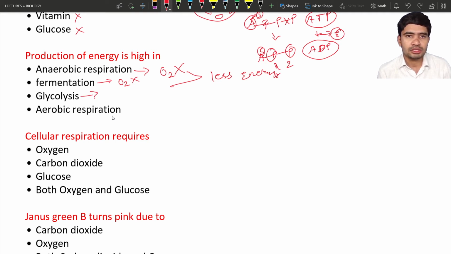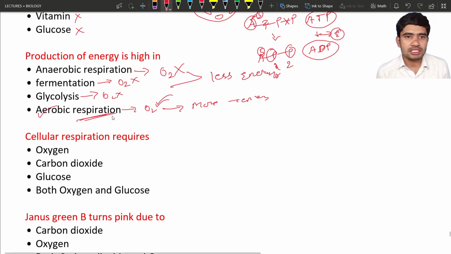Glycolysis. Glycolysis occurs in the cells, and it does not require much oxygen. And next, aerobic respiration. Aerobic respiration means oxygen is essential. Hence in this process oxygen is utilized. If oxygen is utilized, more energy is produced. Hence we can go for this option, that the production of energy is high in aerobic respiration. Okay, this option is correct.